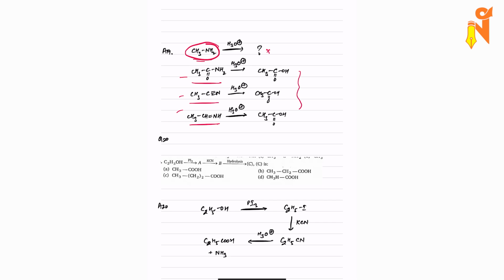The reaction is given: C2H5OH reacting with PI3 forming A, then KCN forming B, and then hydrolysis forming C. Simple question. C2H5OH with PI3, SN2 mechanism, will form iodide, then KCN, again SN2 mechanism, will form cyanide, and after hydrolysis will form the carboxylic acid and will release NH3 gas. So this is your option B. So here we are done with the 10 questions from 11 to 20.